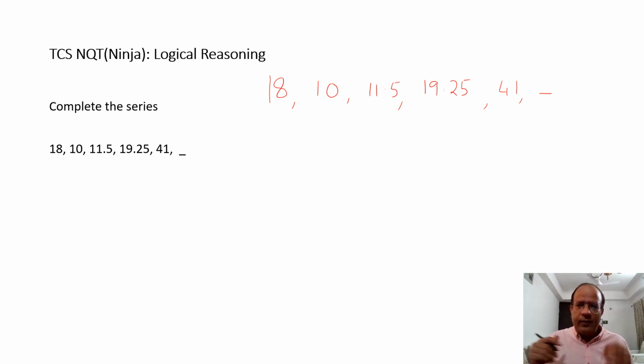So if I happen to look at the terms over here, so what do I realize? First of all, it started with 18, there was a decrease, it became 10, and then there was a slight increase from 10, it just not jumped somewhere, it was slightly like just an increase of 1.5, and then slight increase again and an increase again.